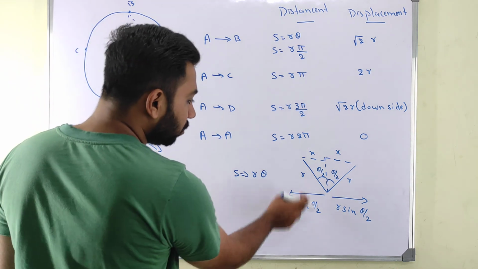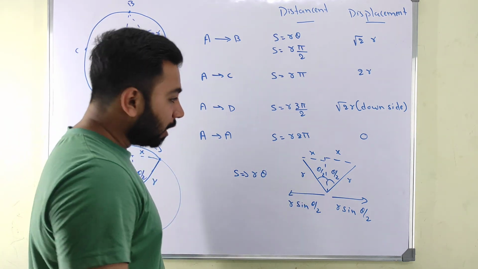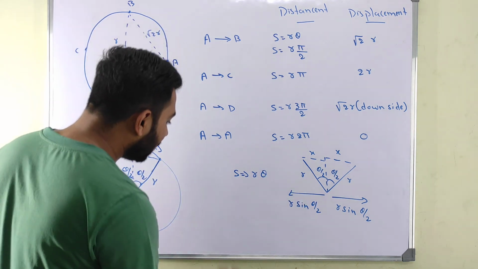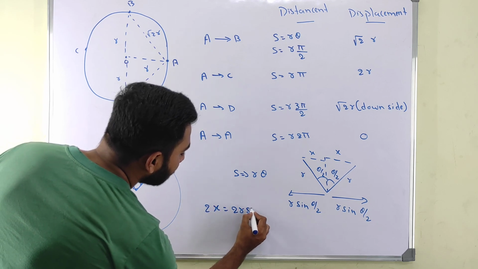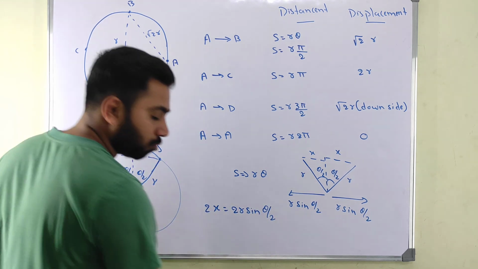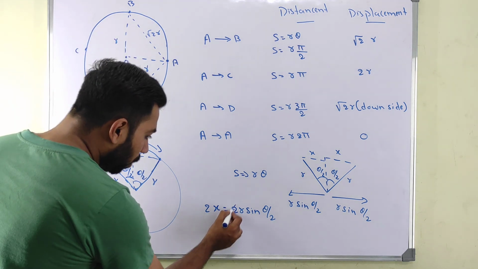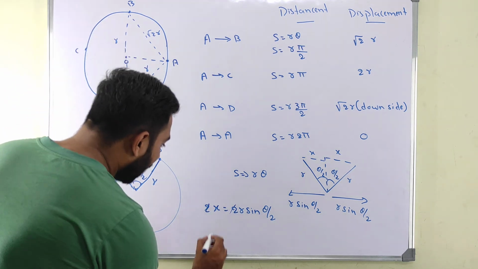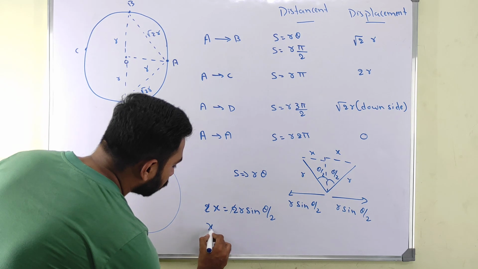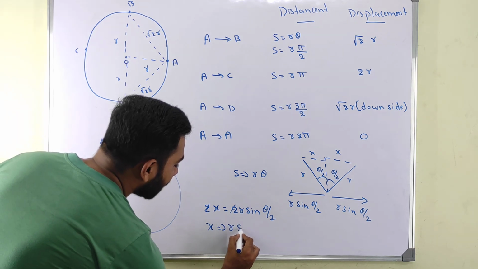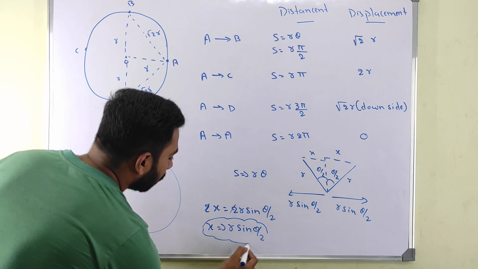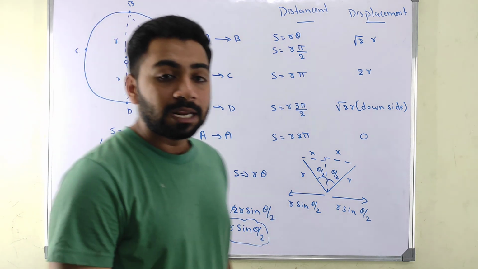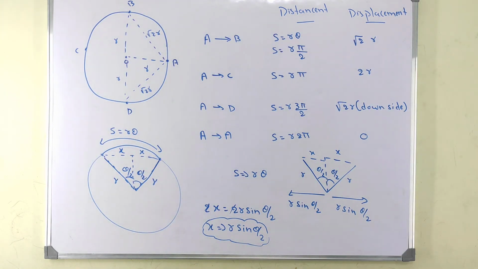If you focus on both the upside and the downside, if I compare both, I can write 2 times of x is equal to 2 times of R sin theta by 2. Then this 2 and 2 cancel. Then I will get x is equal to R sin theta by 2. If I want displacement, I will write like this.